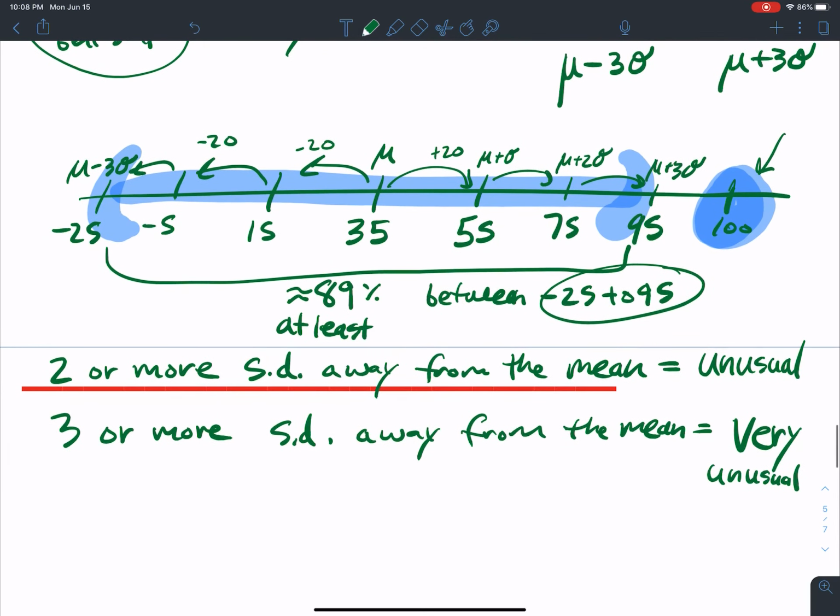Okay? Now, if you guess, guys, just common sense, if you're very unusual, are you unusual? Yeah, I think so. If we're very unusual here, then I think there's a good chance that we are unusual as well. Okay? So this is definitely unusual. And not only is it unusual, it's a very unusual outcome.